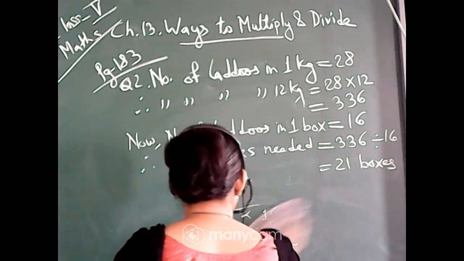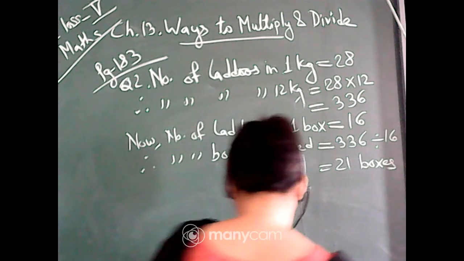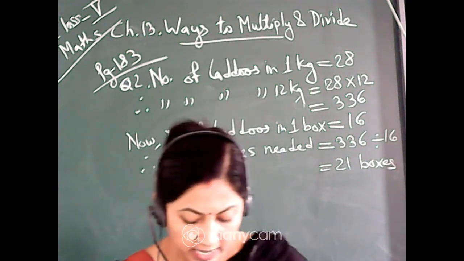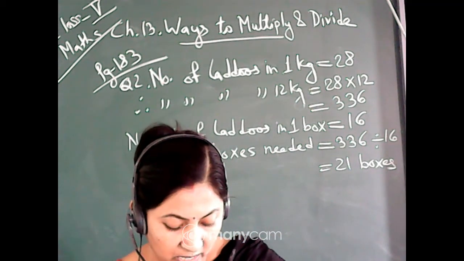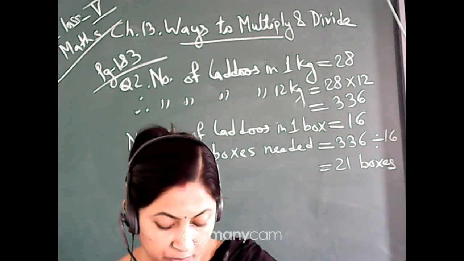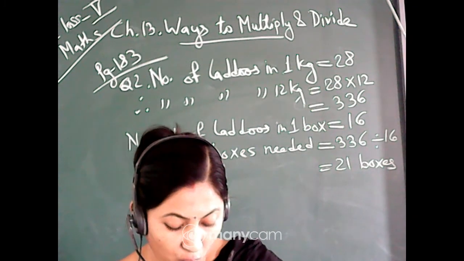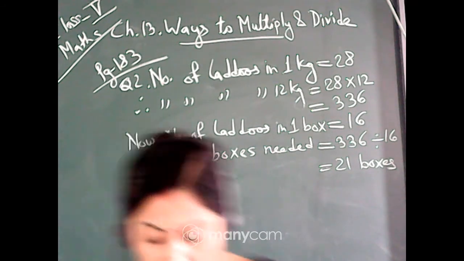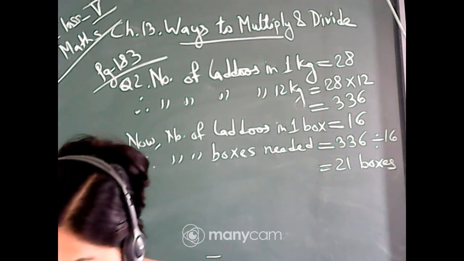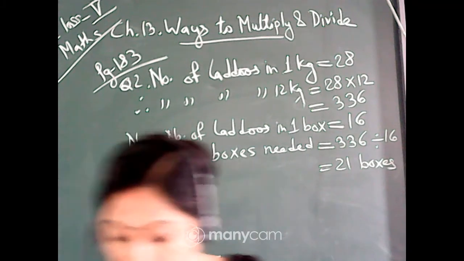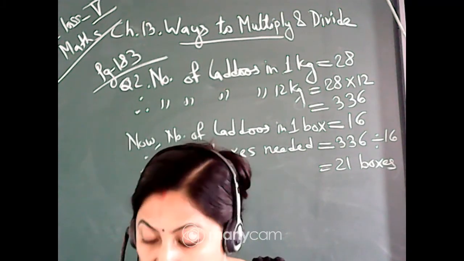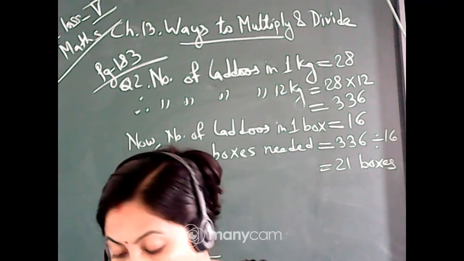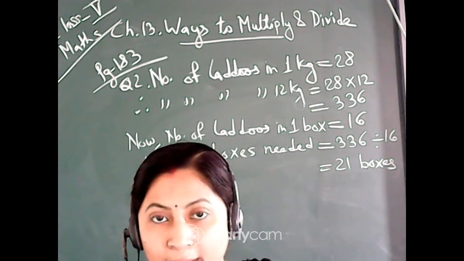Now come to the next one. There are 26 rooms in a school. Each room has 4 plants. If each plant needs 2 cups of water, how much water do we need for all the plants? See here, the total number of rooms is 26, and in one room there are 4 plants, and one plant needs 2 cups of water. You have to find out for these 26 rooms how much water is required, isn't it?